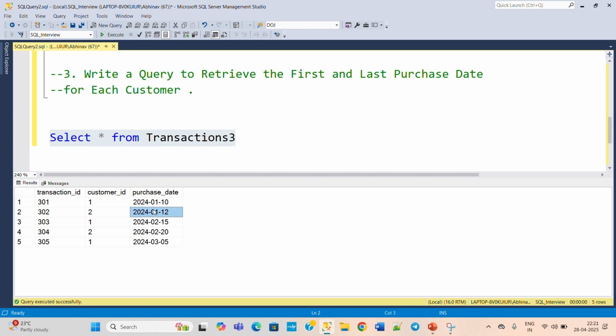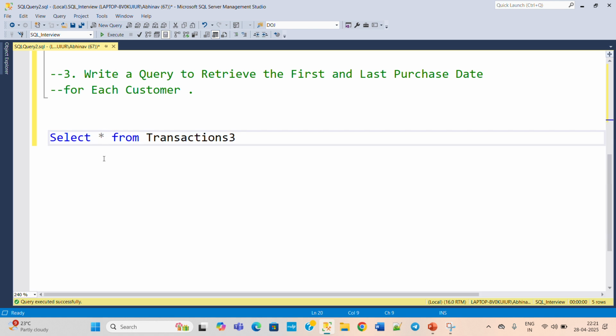And what do we need to find out? We need to find out the first and last purchase date of each customer. So basically the first purchase date will be the minimum purchase date and the last purchase date will be the maximum purchase date. Every trick is in the question itself. If you understand the question, then this particular question is very easy. So write the query for this.